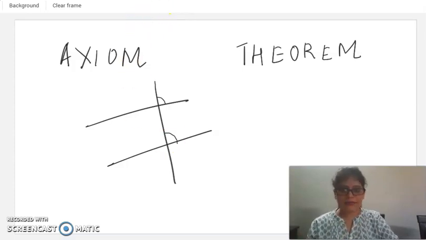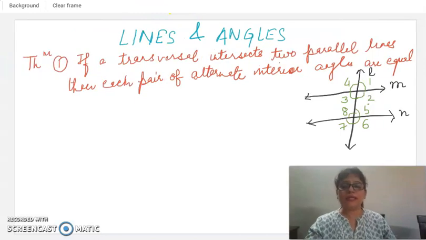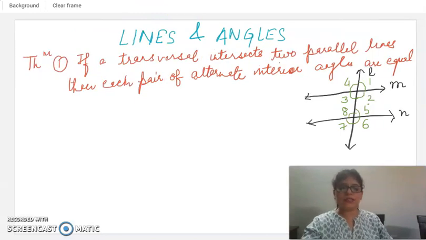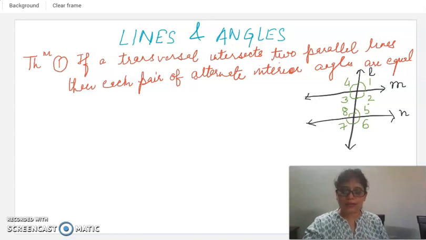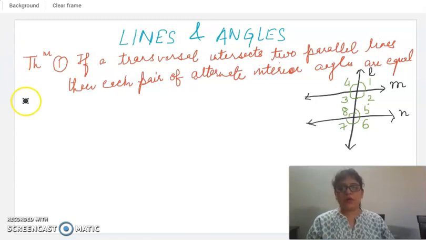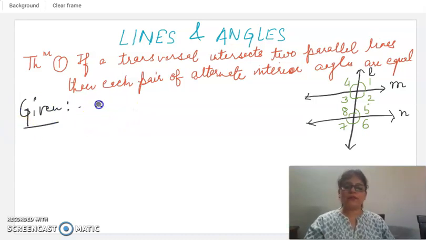So let's get started. Our first theorem, like I said, is if a transversal intersects two parallel lines, then each pair of alternate interior angles are equal. First of all, we must write what is given to us. We are given that line M is parallel to line N, as simple as that.